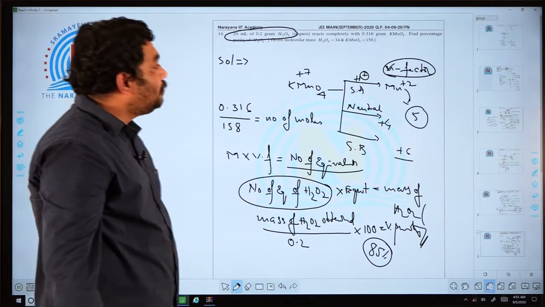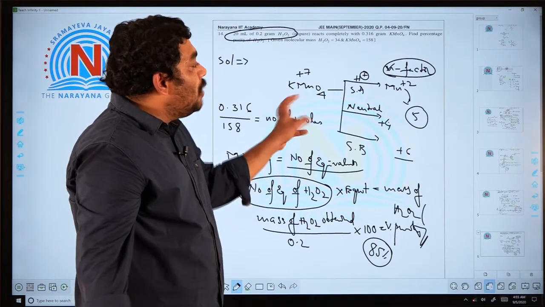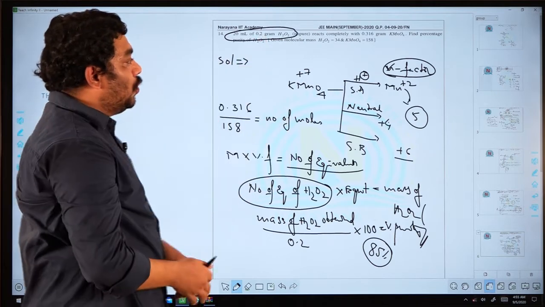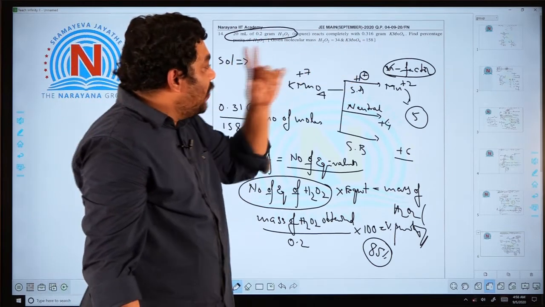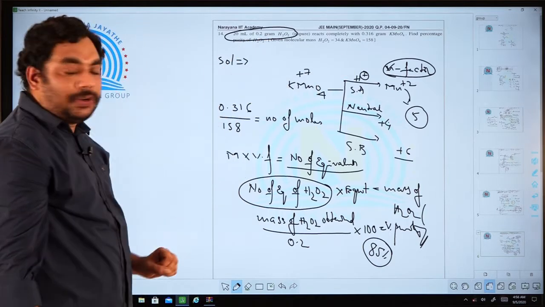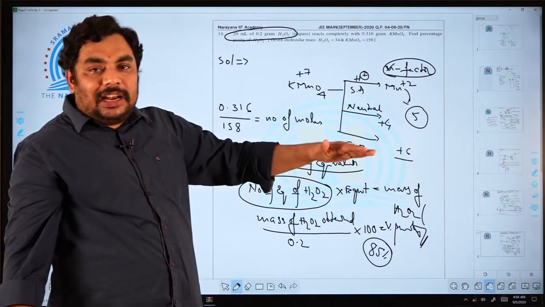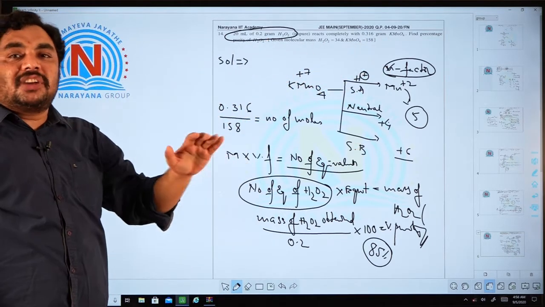What I have to do and what concept it works? KMnO4 valency factor. That means number of milliequivalents of H2O2 should be equal to number of milliequivalents of KMnO4, or else number of equivalents of KMnO4 should be equal to number of equivalents of H2O2.